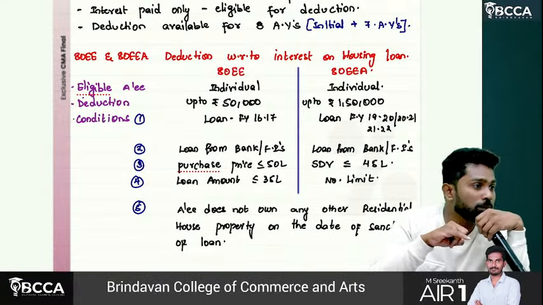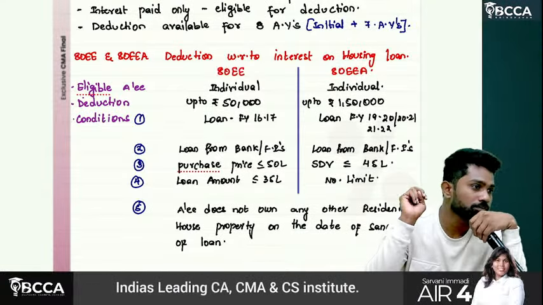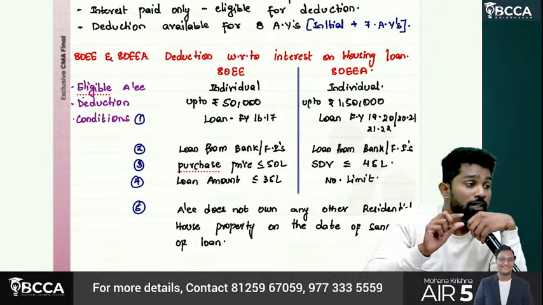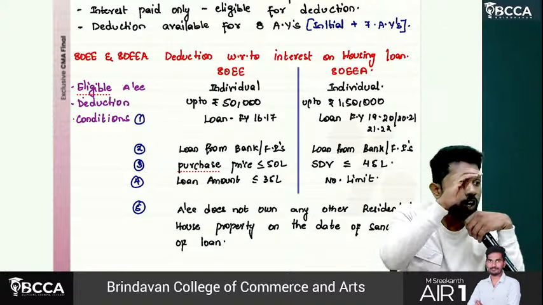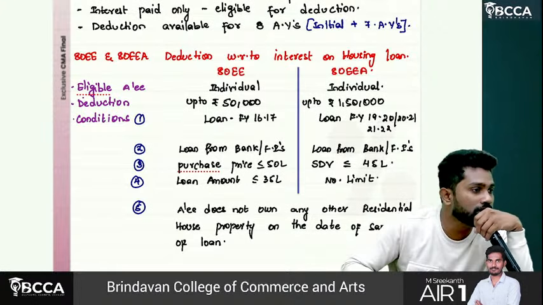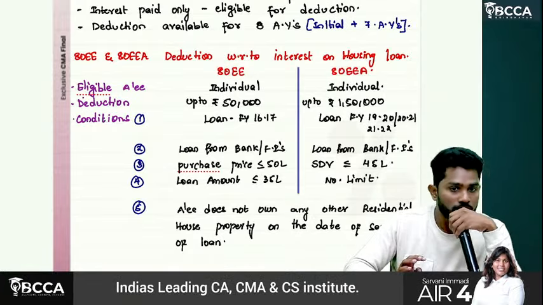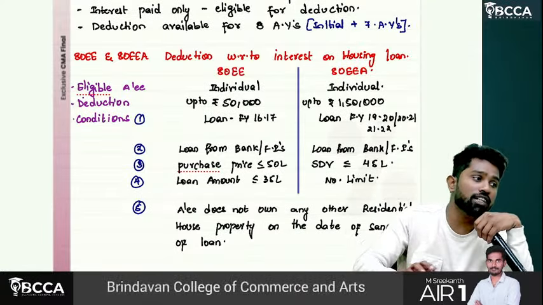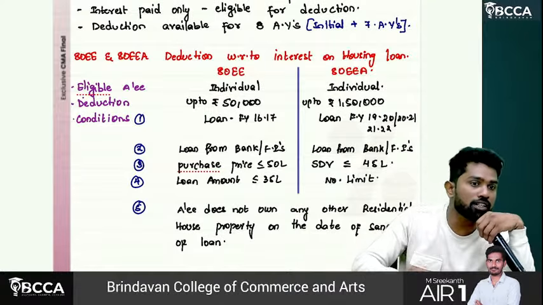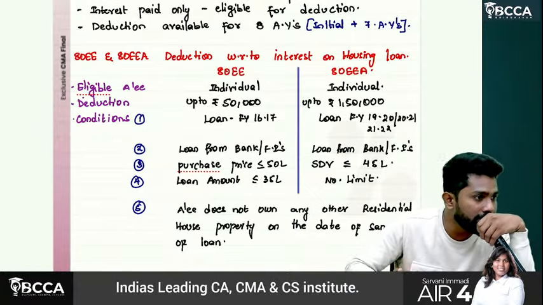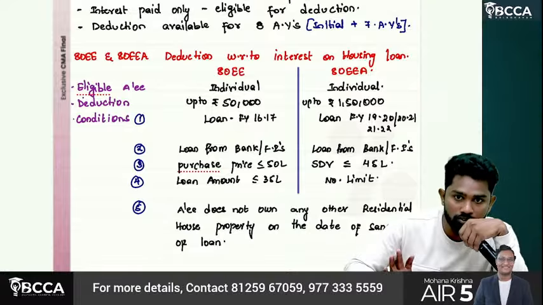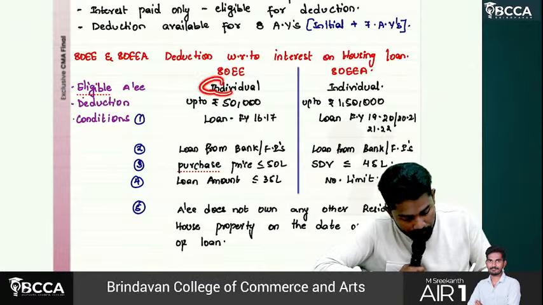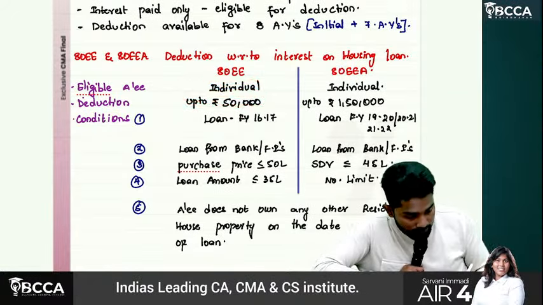But for a self-occupied property, say you have 3 lakhs interest. How much can you claim under the house property head? 2 lakhs only. Balance how much do you have? 1 lakh. Out of that 1 lakh, 50,000 you can claim under 80EE. First you should claim deduction under the house property head. After claiming there, if there is still interest to be claimed as deduction, then you will come to 80EE. So, eligible: individual, deduction up to rupees 50,000.